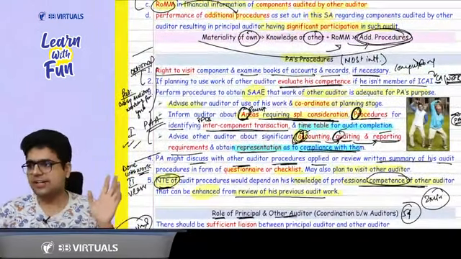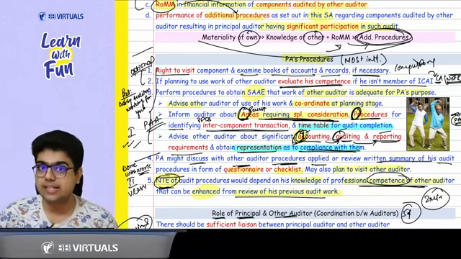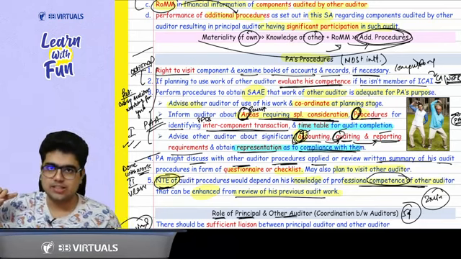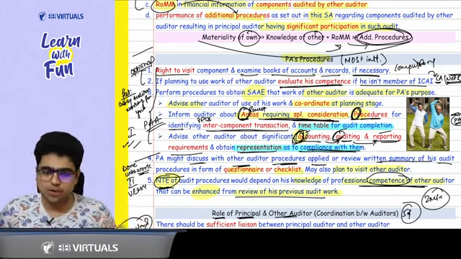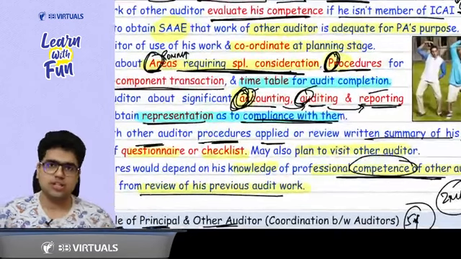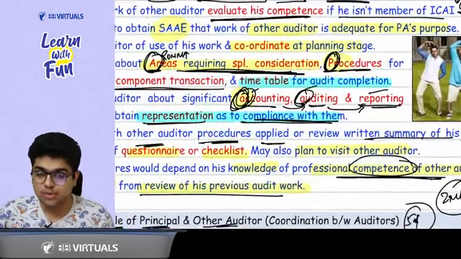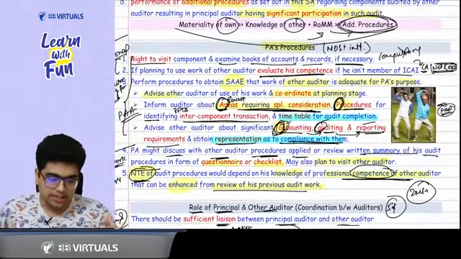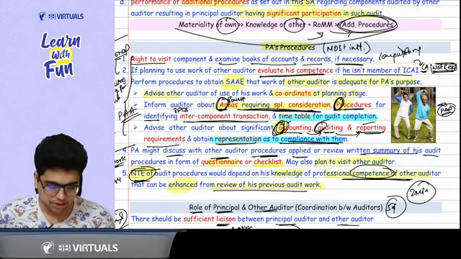When he is done with the work, check whether he has done the proper procedures. How can I check? You can prepare a checklist of procedures. Ask him to fill the checklist whether all the procedures are performed or not. Or you can ask him to fill a questionnaire, and the nature, timing and extent of this review of the other auditor's work will depend on your knowledge about his competence, whether the other auditor is competent or not.